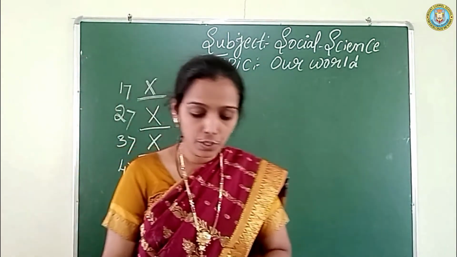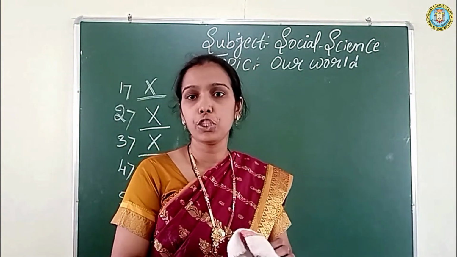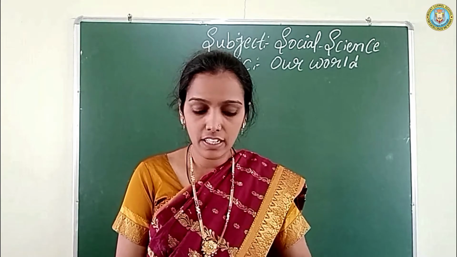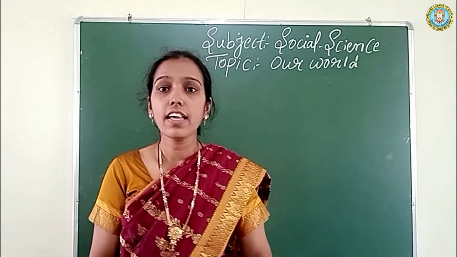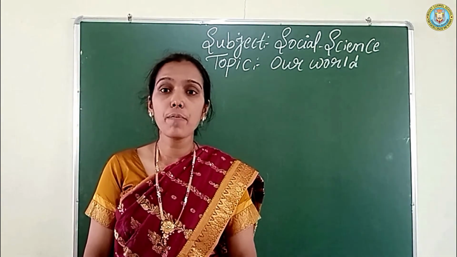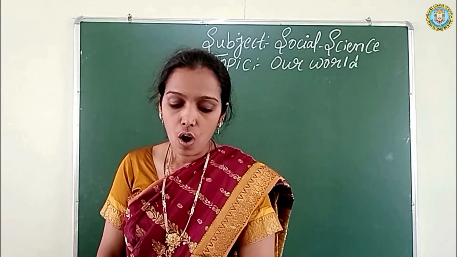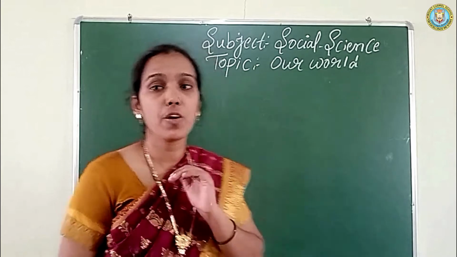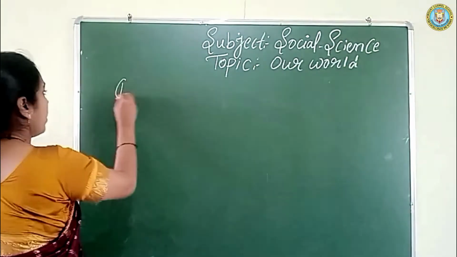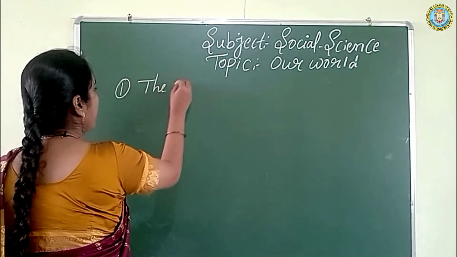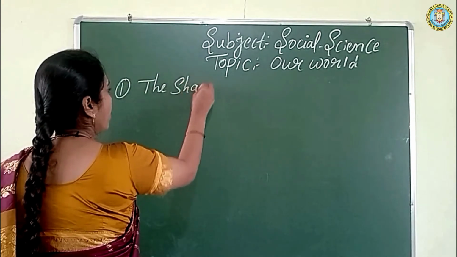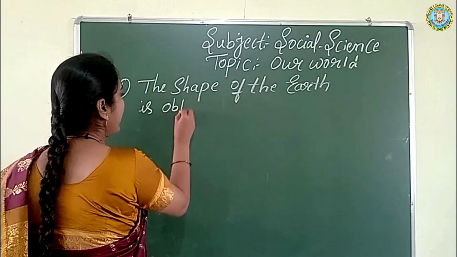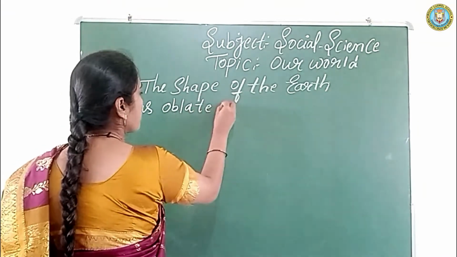Next, we'll go to answer the question. What is the shape of the earth? Yes, the shape of the earth is oblate spheroid. The shape of the earth is oblate spheroid.